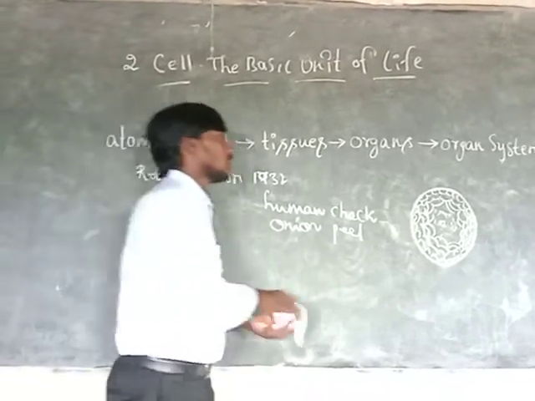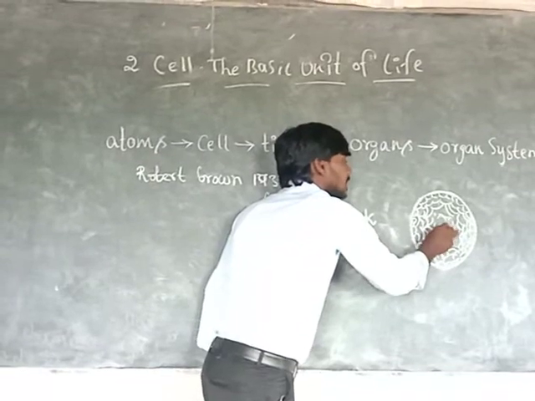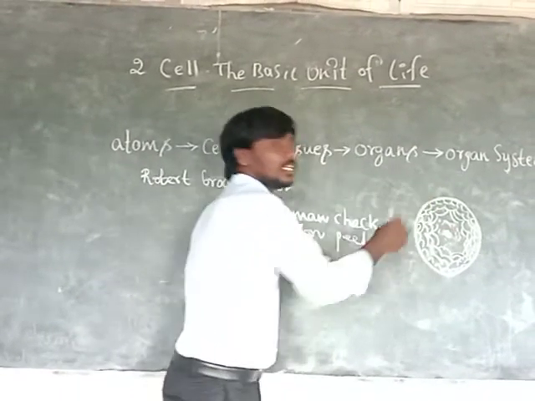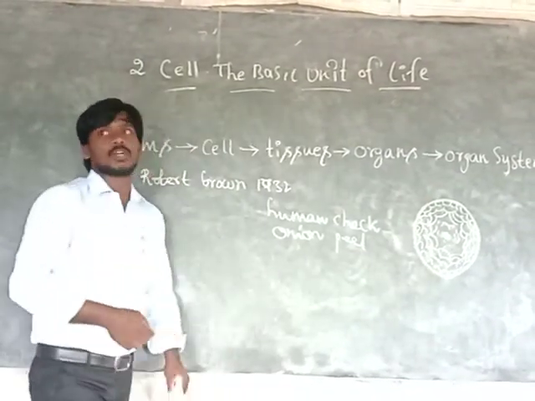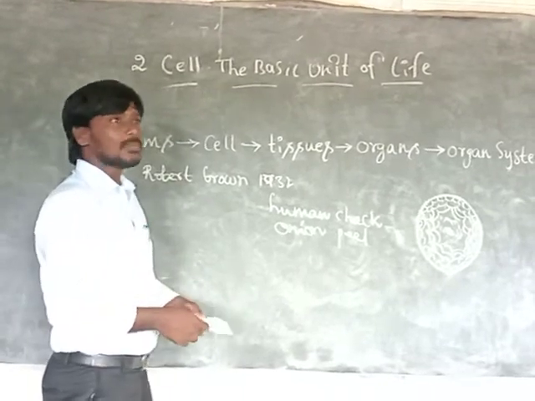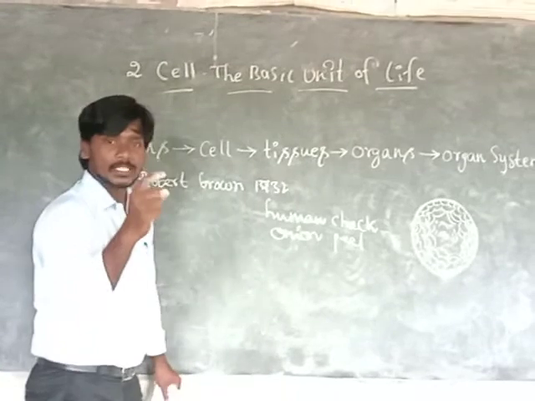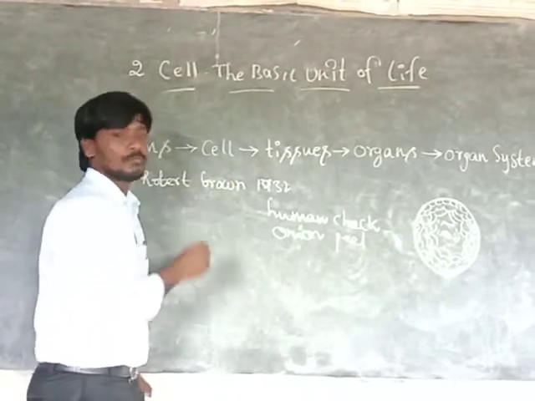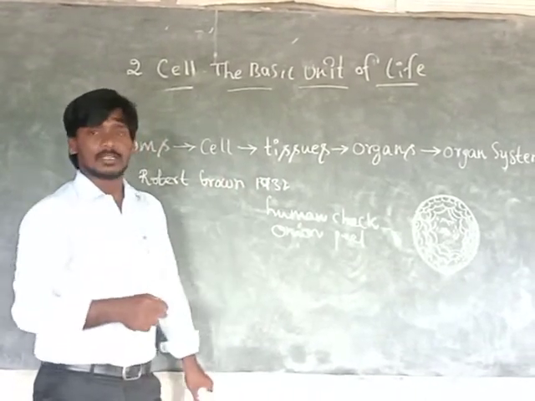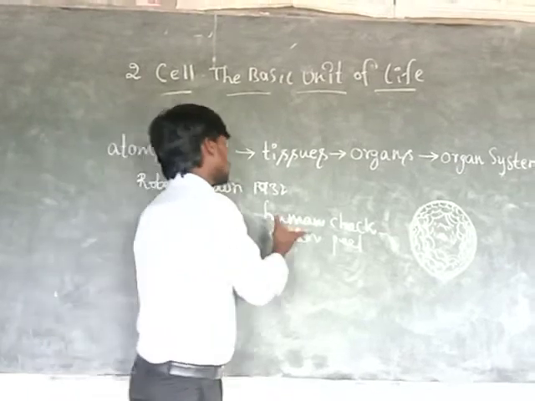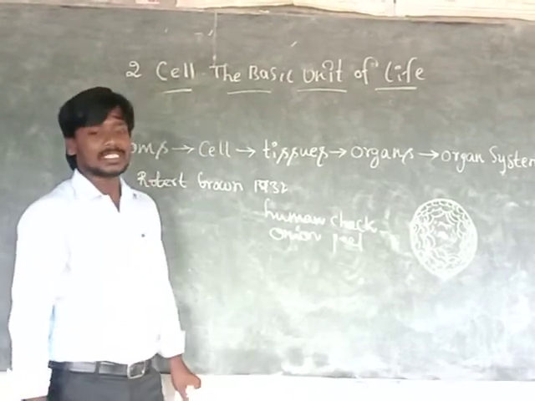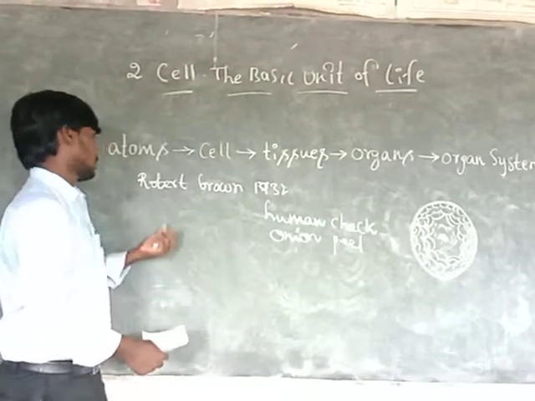In these cells there are mainly two parts, the nucleus and the cytoplasm. These are the main parts important for cell activity.